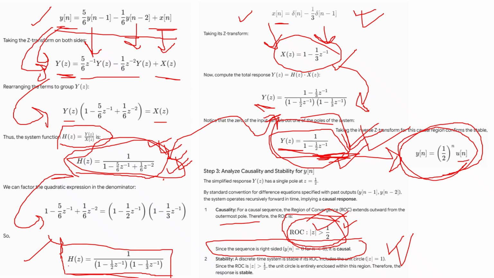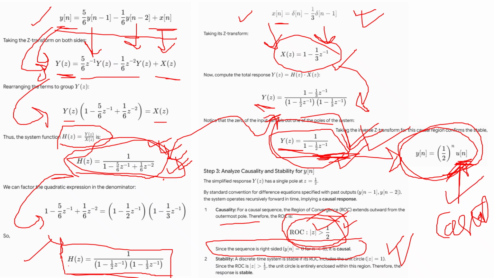See, if y of n depends on the present, on u of n, then definitely it will be causal. So very simple, right? And if it is y of n plus 2, then that will be non-causal, right? So this is causal, very easy to identify.